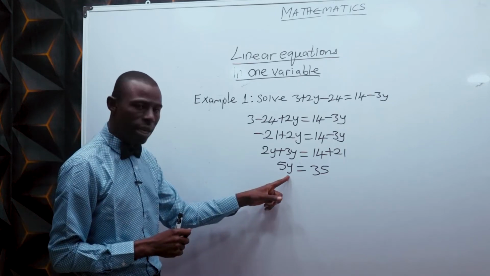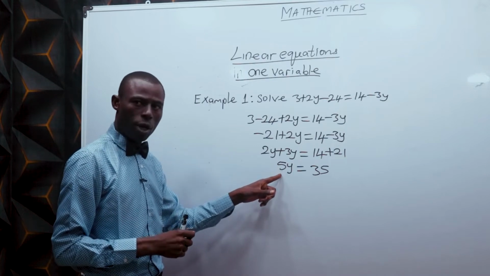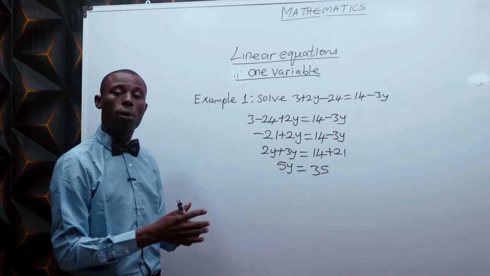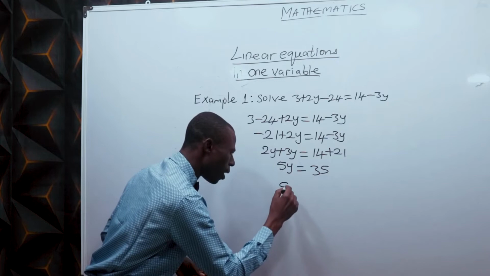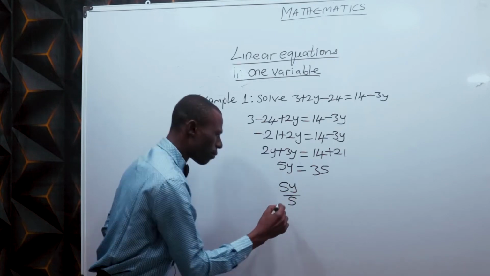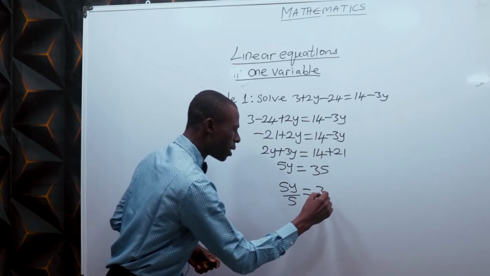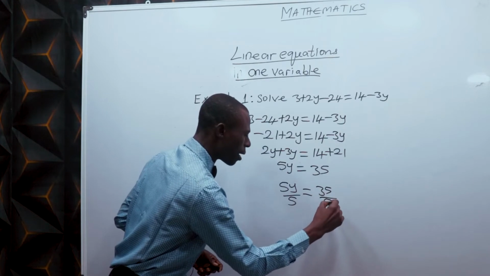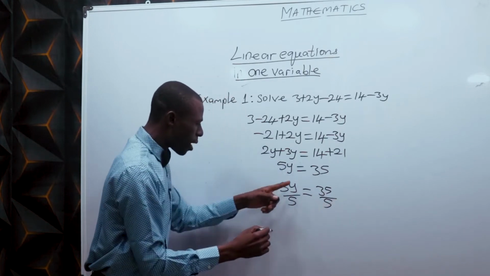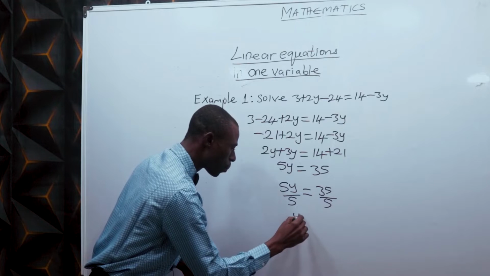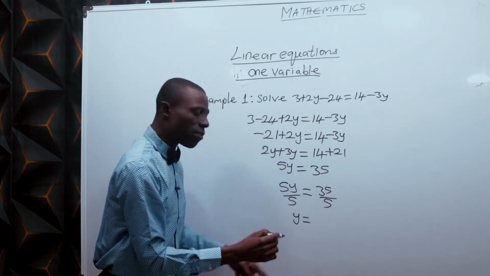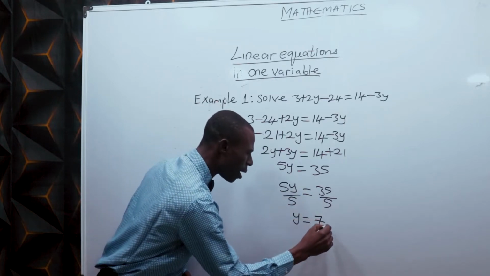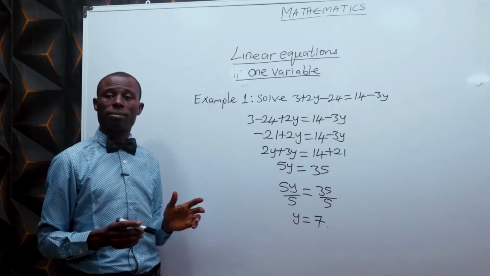So coefficient of y here is 5. So use that 5 to divide both sides. Thus, 5y divided by 5 equals 35 divided by 5. 5y divided by 5 gives y. 35 divided by 5 gives 7. And that is the end of that.